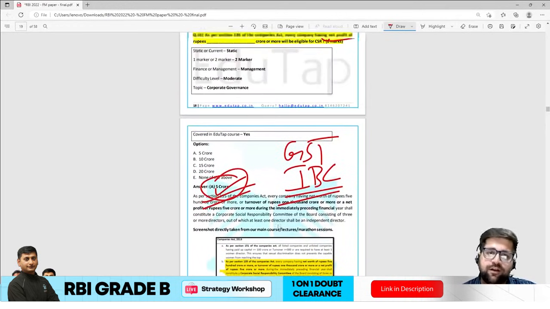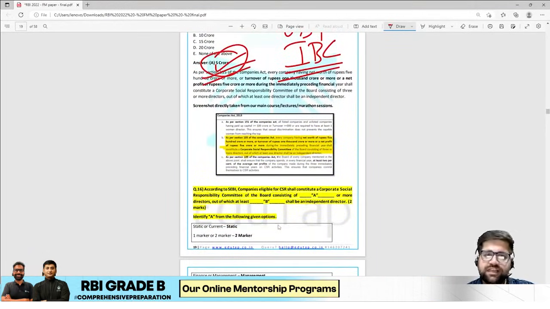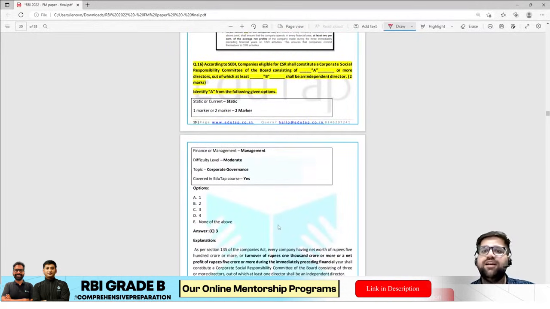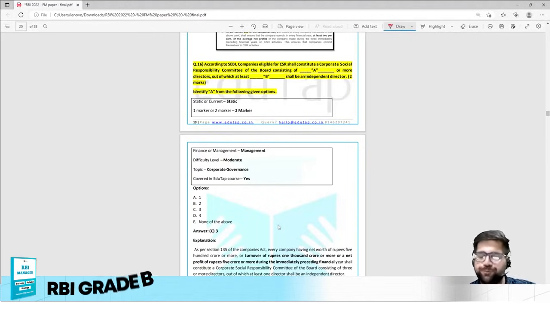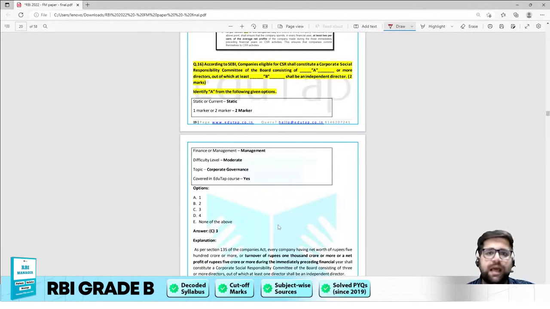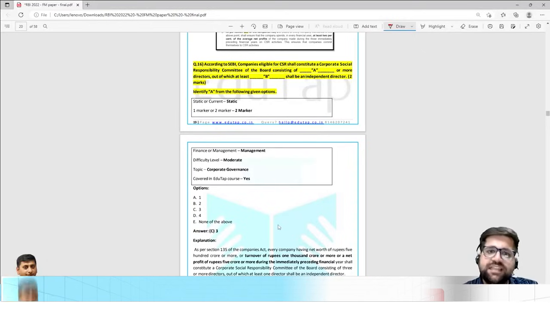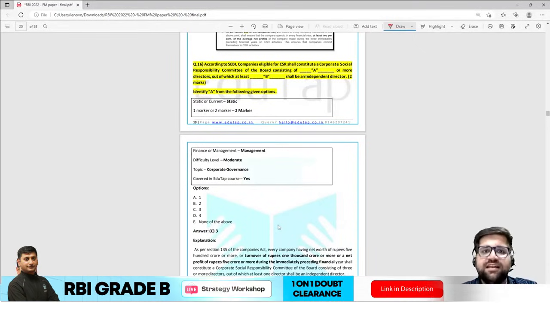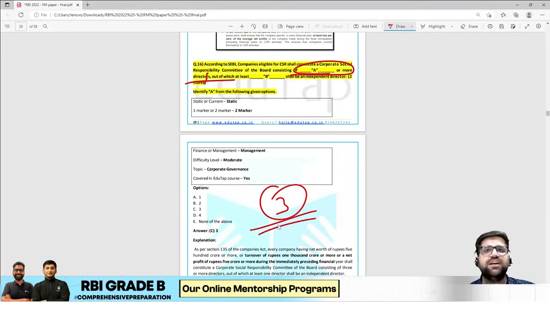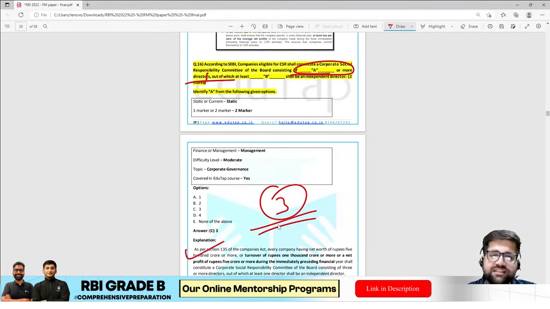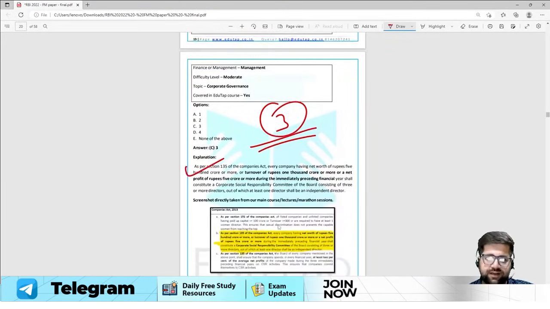Now if you see, the next question was also based on CSR only, that is question number 16, where you have to identify the total number of directors under the CSR committee. The question was given in blanks. According to SEBI, companies eligible for CSR shall constitute a CSR committee of the board consisting of dash many directors. So you have to identify how many directors there are. The answer will be 3. There are 3 directors under the CSR committee, and the same is given in your notes as well under the chapter corporate governance.